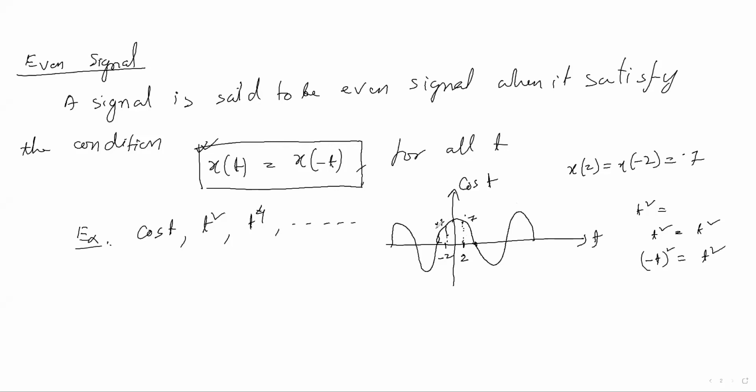An even signal discloses the symmetry of a signal. So you can write as a note: an even signal is a symmetry signal.